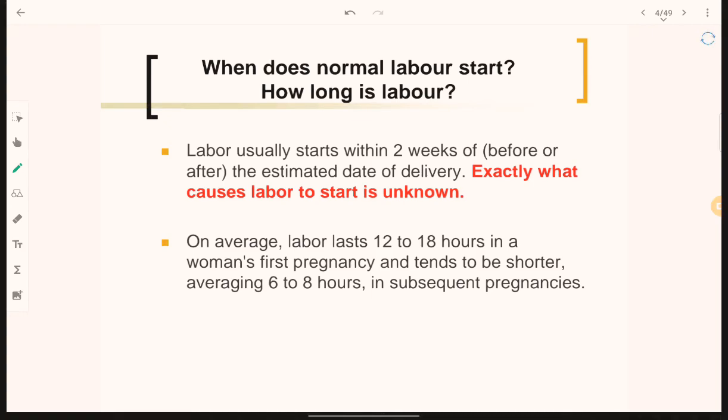On average, labor lasts 12 to 18 hours in a woman's first pregnancy. If it is not the woman's first pregnancy, then it lasts for about 6 to 8 hours. In subsequent pregnancies, it decreases.